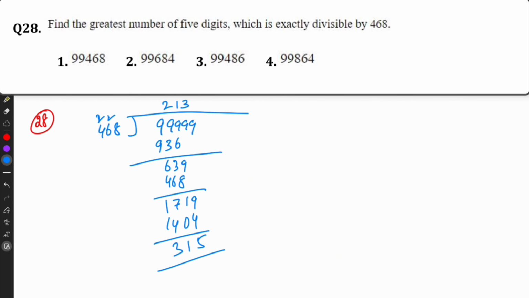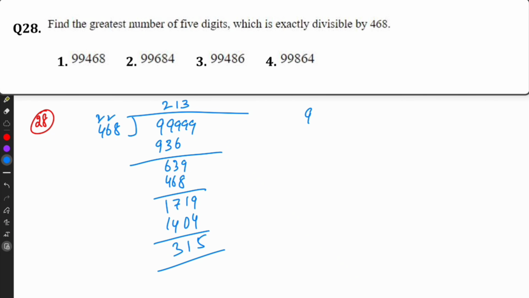So 315 is the remainder. We have to reduce the number. We will get the number exactly divisible by 468. 4, 8, 6, 99, 684.